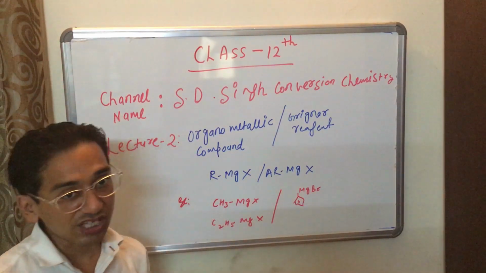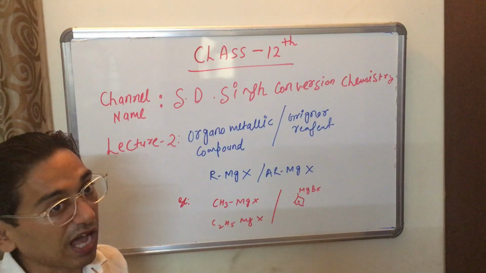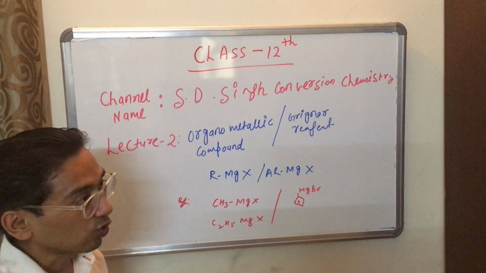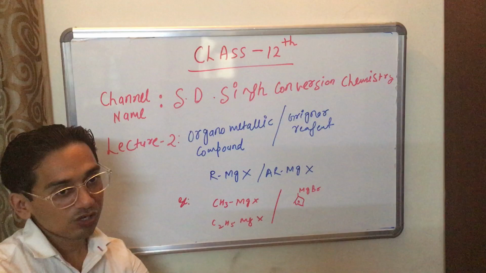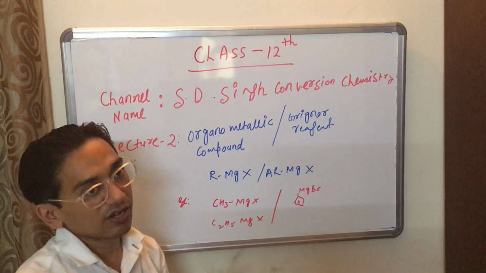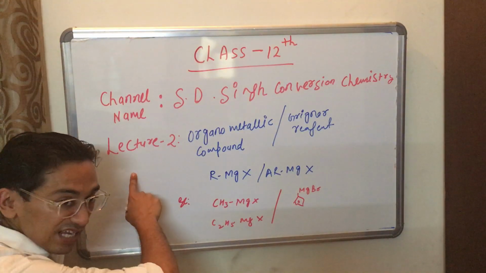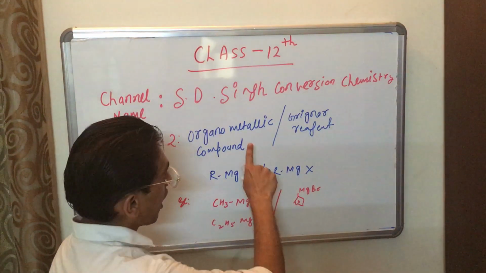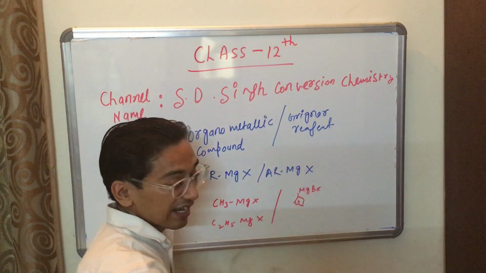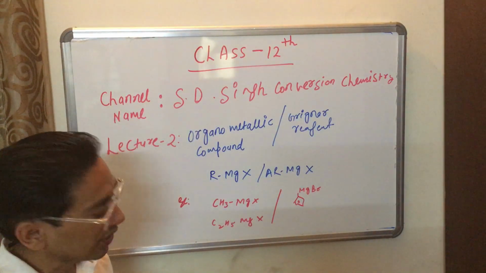My previous lecture was conversion of alkyl halides to amine. This lecture is just an extended part of that lecture. This is my second lecture, on organometallic compounds, also known as Grignard reagent.